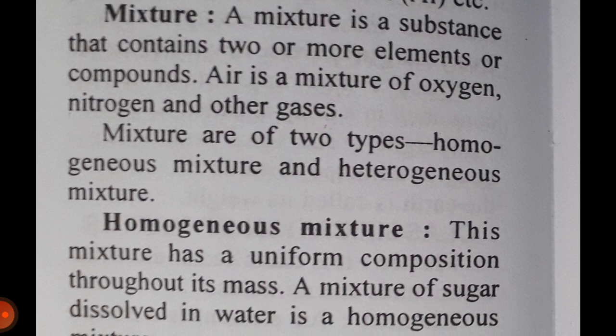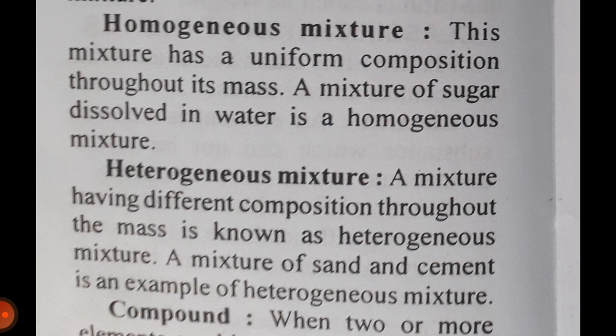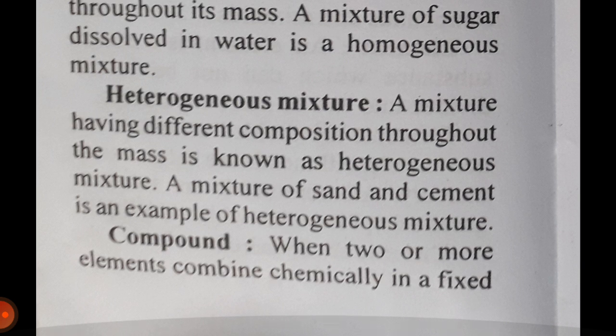Mixtures are of two types: homogeneous mixture and heterogeneous mixture. Homogeneous mixture. This mixture has a uniform composition throughout its mass. A mixture of sugar dissolved in water is a homogeneous mixture. Heterogeneous mixture. A mixture having different composition throughout the mass is known as heterogeneous mixture. A mixture of sand and cement is an example of heterogeneous mixture.